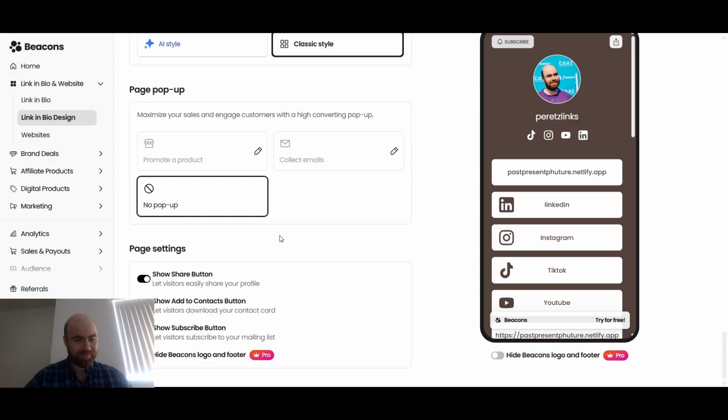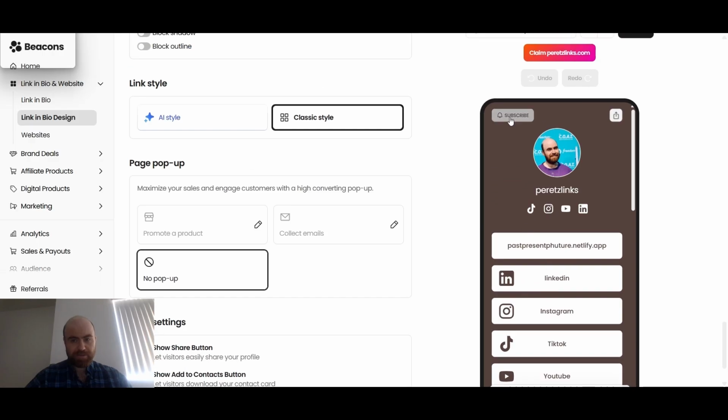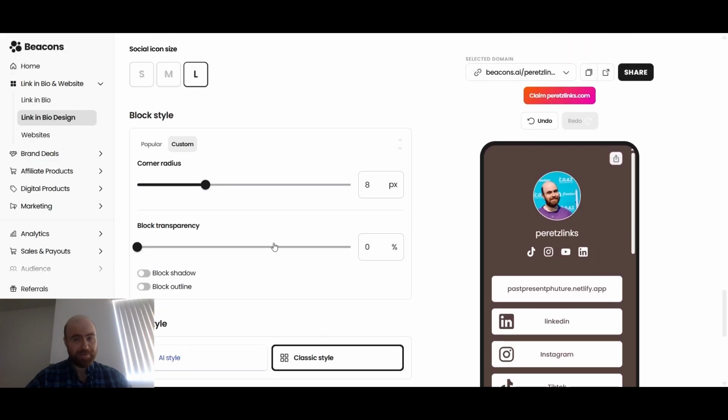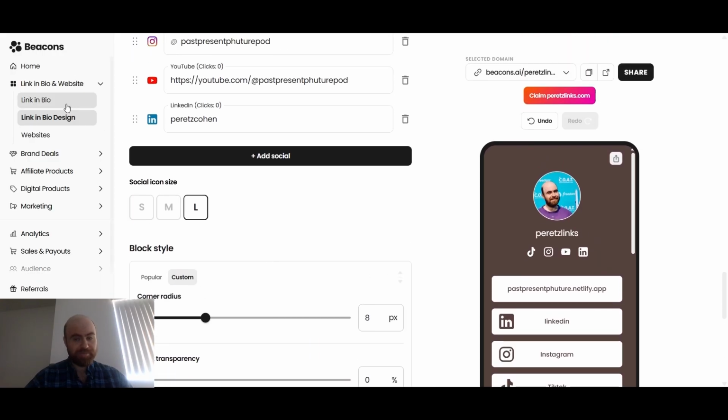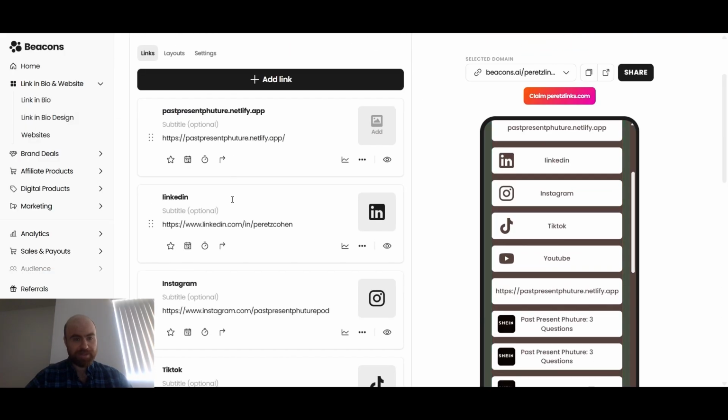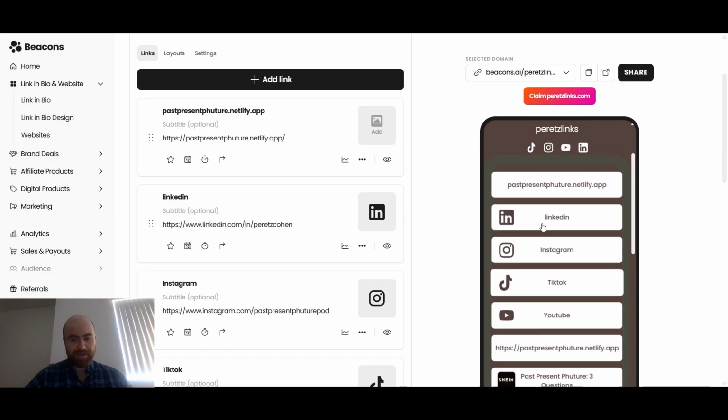So in the design, you want to know where it is. Okay. The visitors subscribe to your mailing list. What does this subscribe button do? Get rid of that. Okay. So we fixed the pop-up problem. Let's make sure we have all the links we want. So we got Netlify.